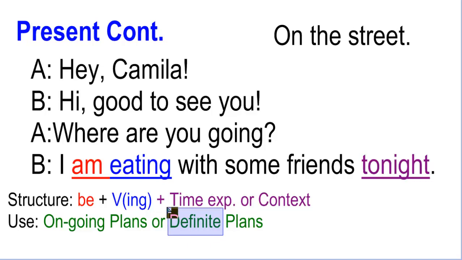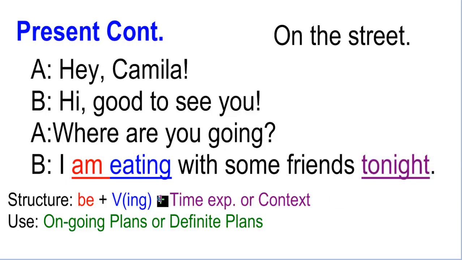Unless something very, very out of the blue comes, but still, the plan that you have is in progress and is definite. In that case, you use the present continuous for the future. Now, something interesting that you may notice here. You need a time expression or context that explains that you are talking about the future. If you don't include the time expression or some context, your idea is just going to be in the present. "I am eating with some friends" is technically in present. When I say "tonight," it's not present. It's not happening in this moment.